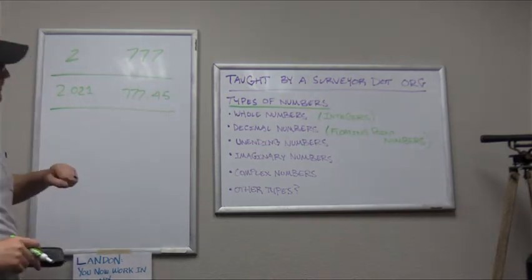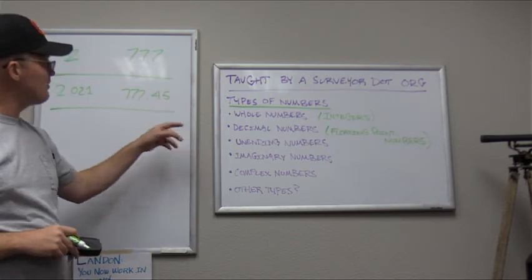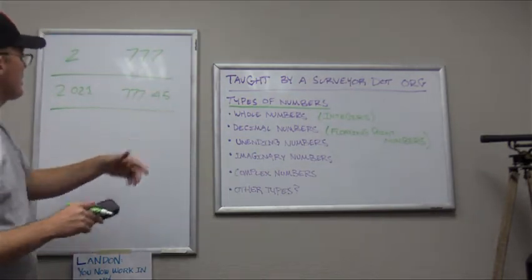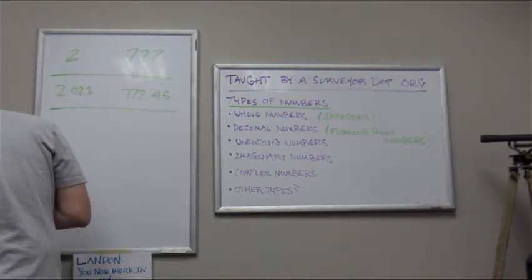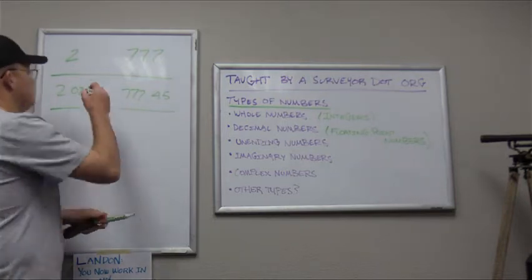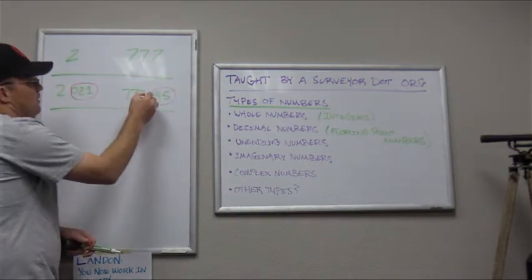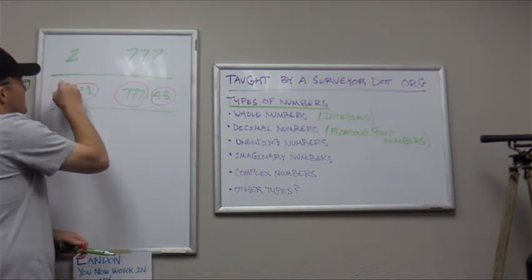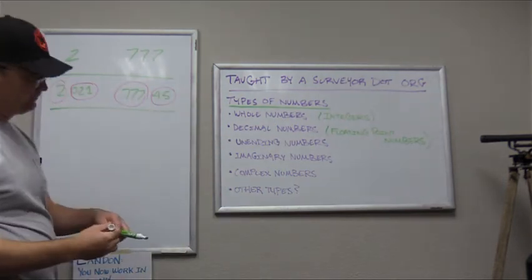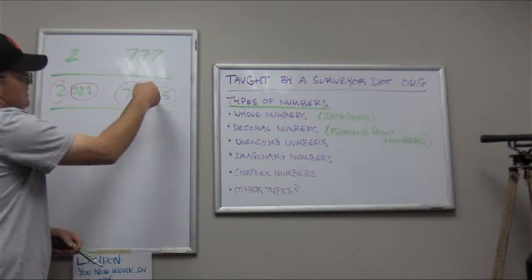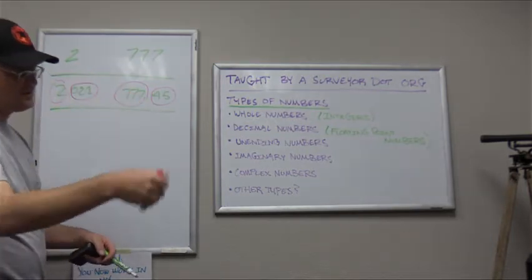Okay. So whole numbers, decimal numbers. This little piece right here on the right side of the decimal is what I call the fractional part. Okay. The piece over here on the left side of the decimal, that's the whole number part. Okay, so these are decimal numbers because they have a fractional part. They got a little piece on the right side of the decimal.